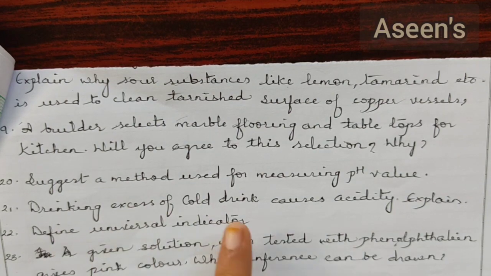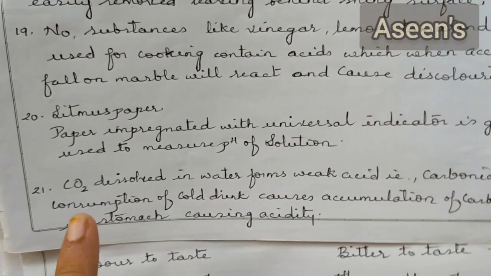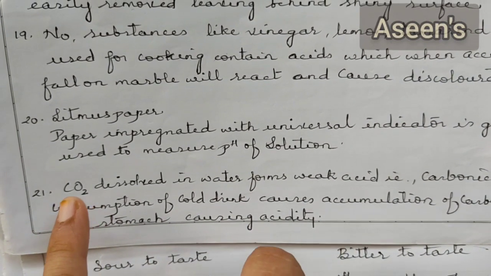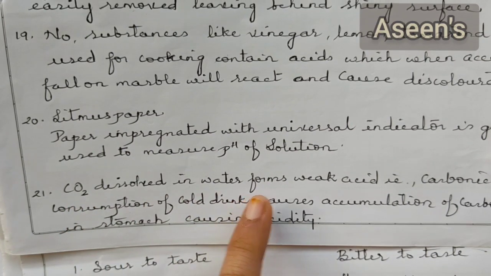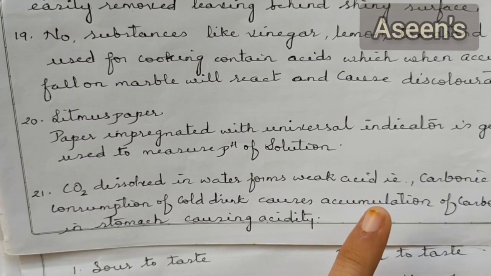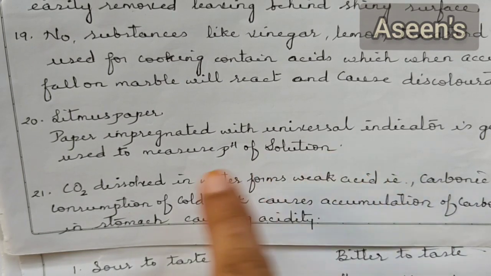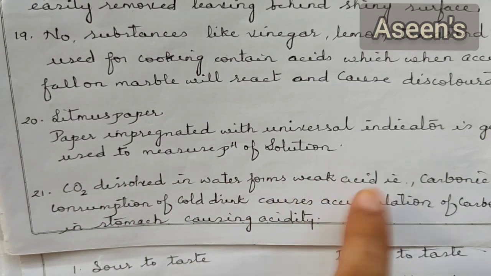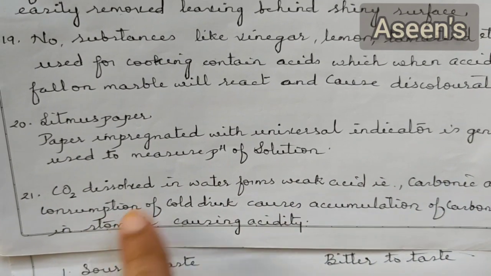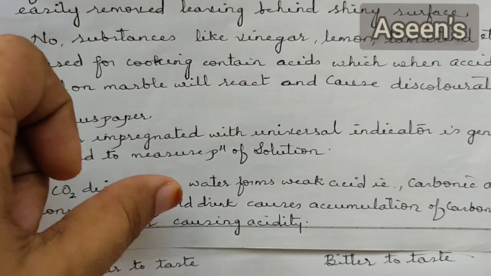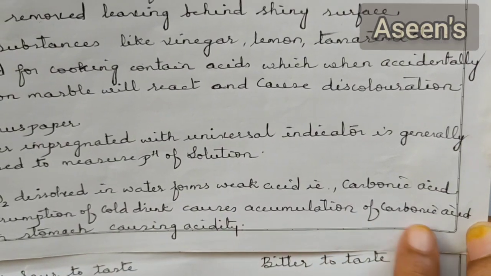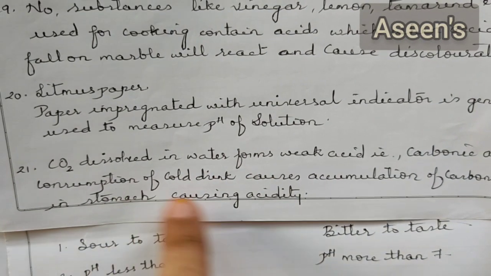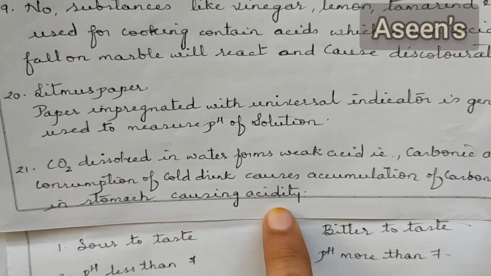Next, drinking excess of cold drink causes acidity. Explain. Okay, so see here, the reason is that cold drinks contain carbon dioxide. When carbon dioxide dissolves in water, it forms a weak acid, which is carbonic acid. So when the consumption of cold drink is very high, it causes accumulation of carbonic acid in your stomach, and it will cause all the pain and irritation caused by acidity.